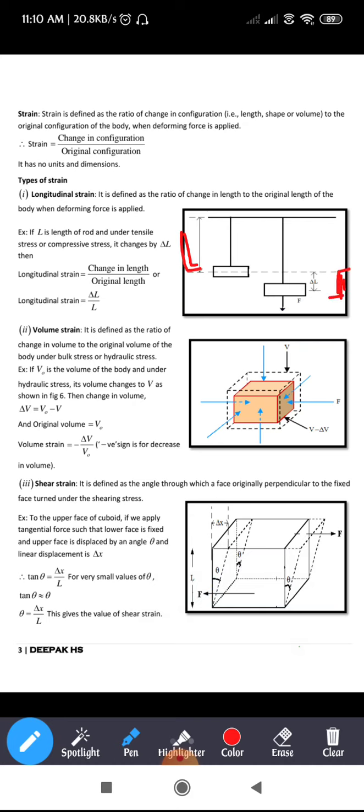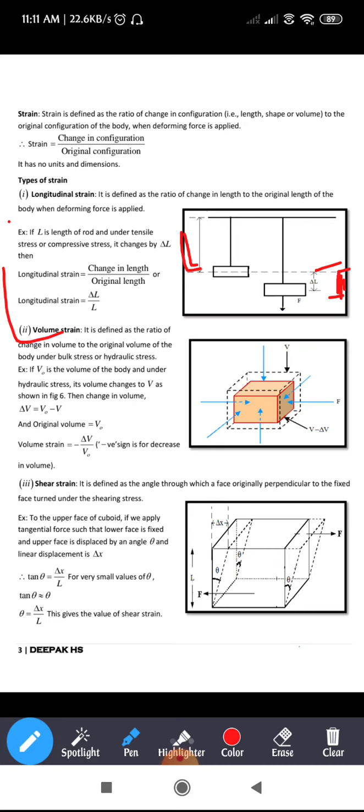That increase in length is delta L. So we define the longitudinal strain as the change in length to the original length. The original length was L and the change in length is delta L. Hence the longitudinal strain can be expressed as change in length divided by original length, mathematically delta L by L. So this is regarding the longitudinal strain.